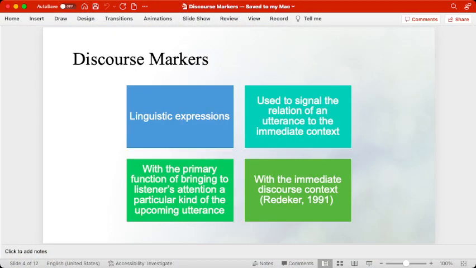Here, for example, we have some of the issues that we can discuss regarding discourse markers. Discourse markers, first of all, are called linguistic expressions. These are used to signal the relation of an utterance to the immediate context, or with the primary function of bringing to listeners' attention a particular kind of upcoming utterance within the immediate discourse context. So, what does it actually mean?